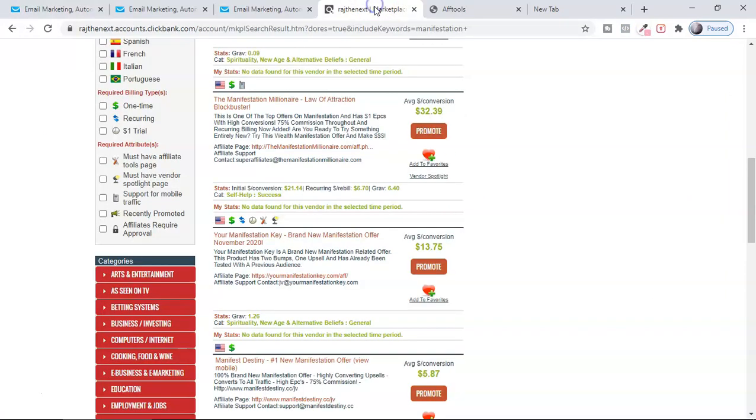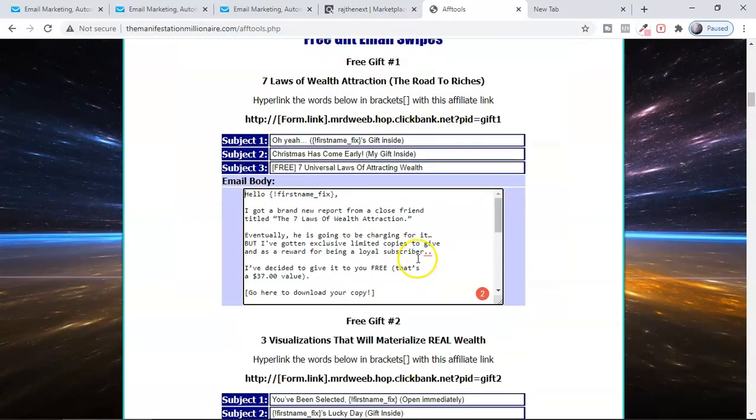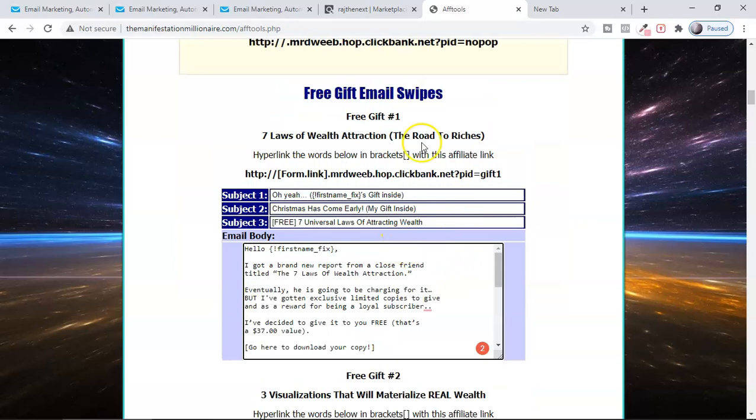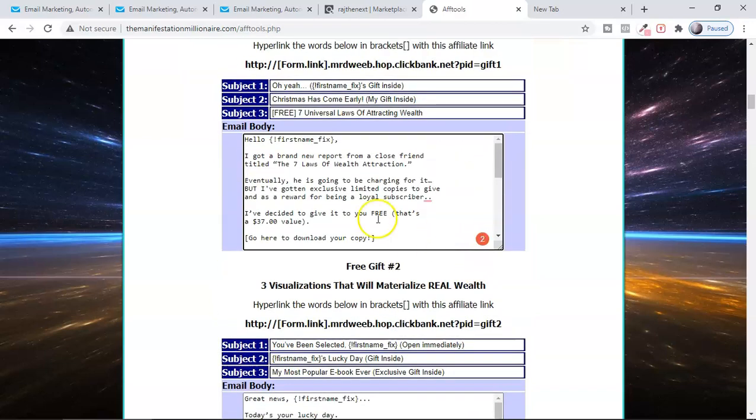To select the product, we'll go here in ClickBank and select a random product here, the Manifestation Mini Layer. Here you can see they have the affiliate page, and under this affiliate page you can see they have this email sequence, where they are offering some free gift swipes. So all these are there. If you are giving the free gift through the emails, we are going to use this email, this subject line as well as the text which they have given.